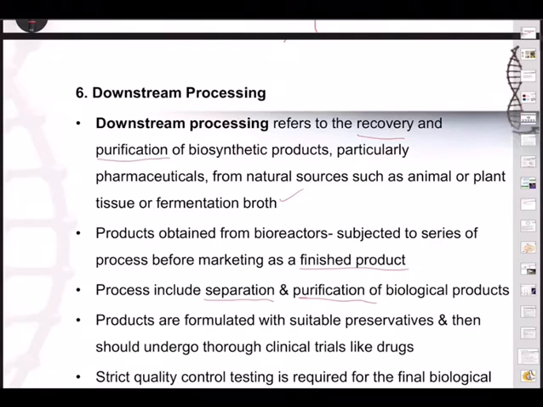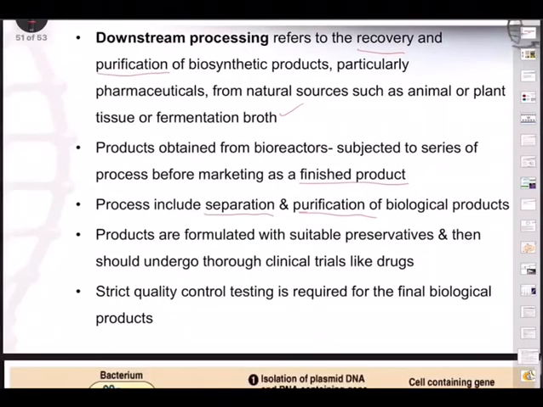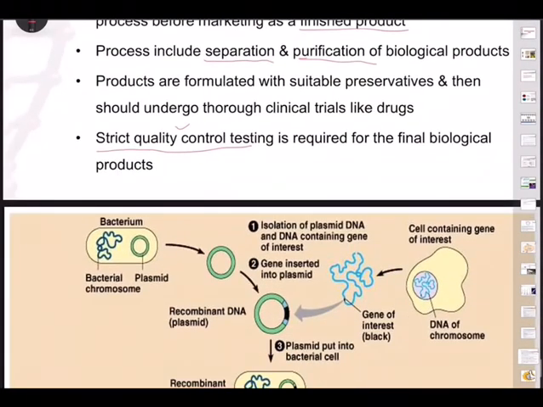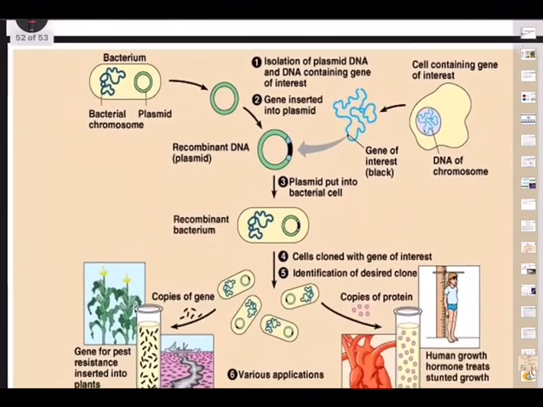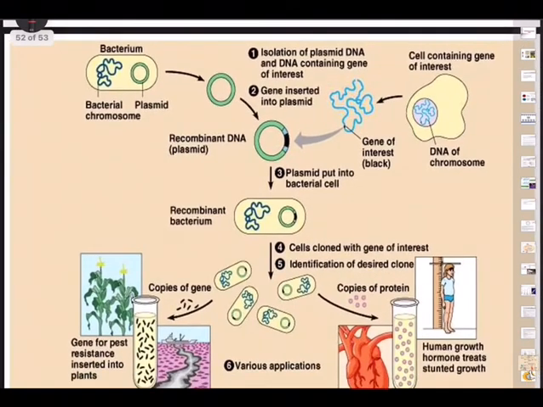Products are formulated with suitable preservatives, then should undergo thorough clinical trials like drugs, like how normal tablets and injections are treated. Strict quality control is important because there can be unseen, unexpected dangers. So to avoid that, strict quality control testing is required for the final biological product. So this is how we can summarize the whole thing.